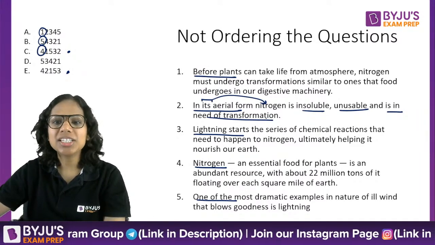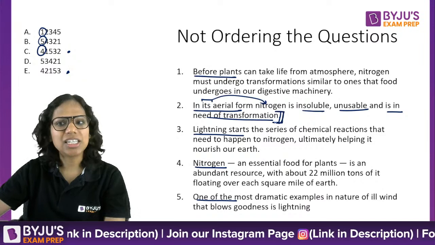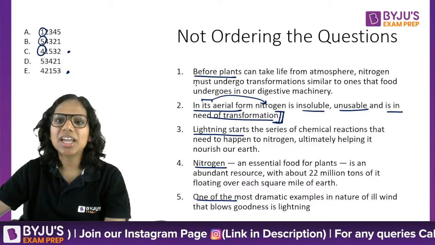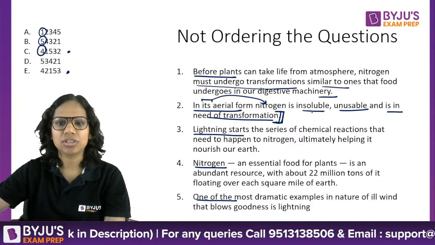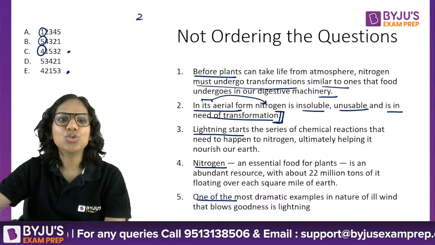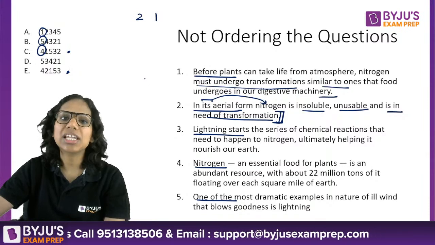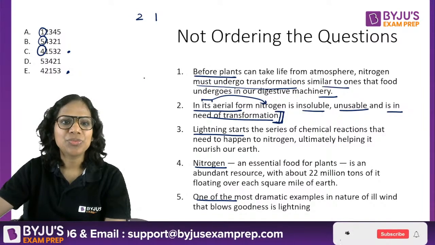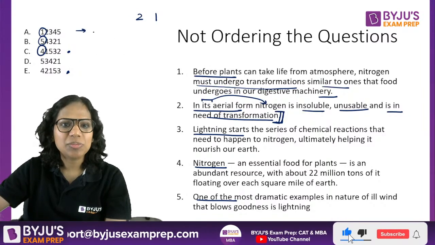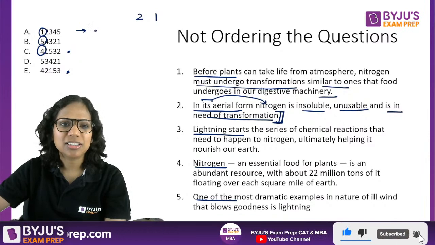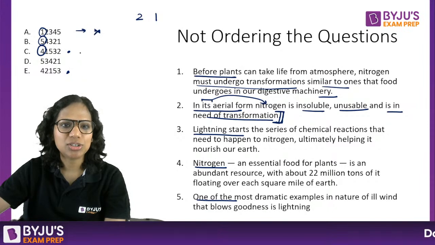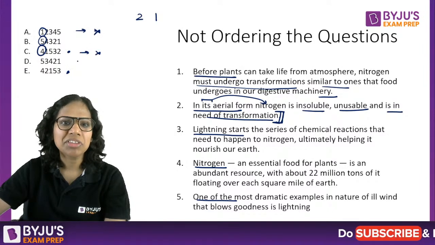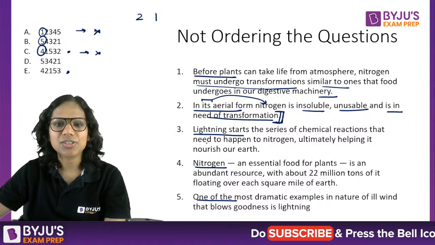So in this sentence, we are saying it is in need of transformation, and here I am talking about the kind of transformations it must go through. So most likely 2 should come before 1. Most likely, isn't it? So that actually makes this option suspicious. So I'm just putting a cross here. Although I may return to these, but right now I feel that A and C are not the answers.